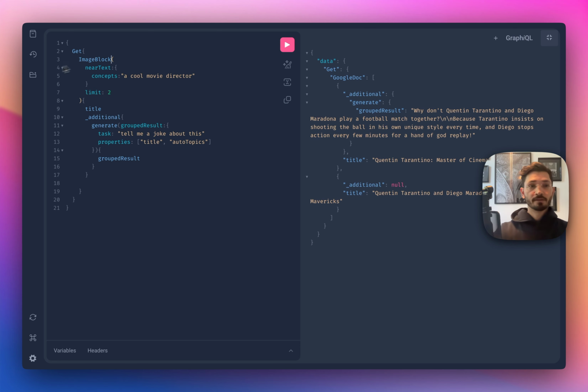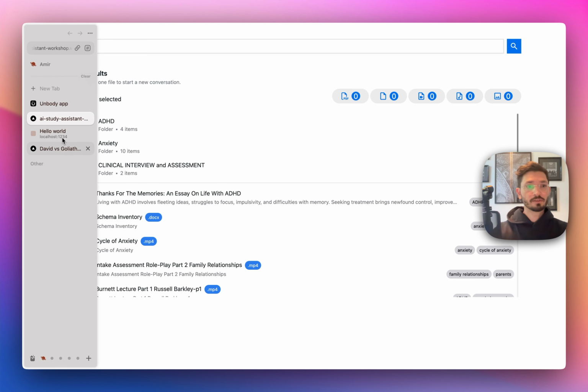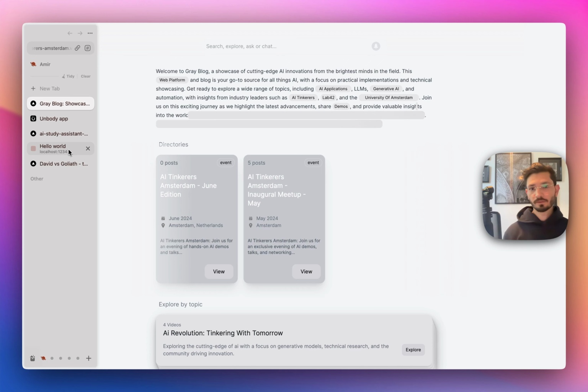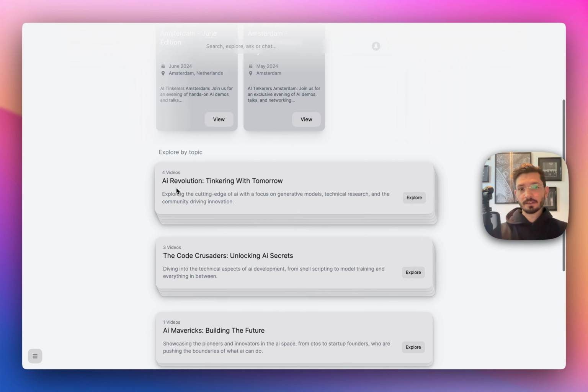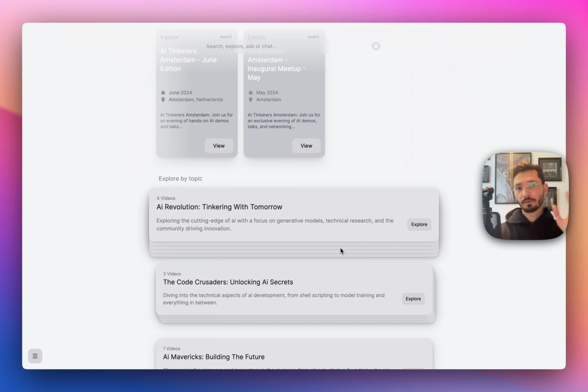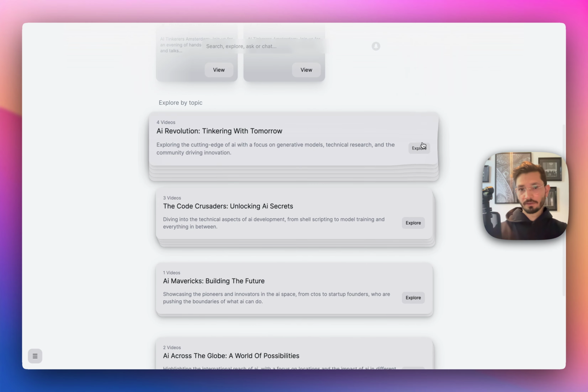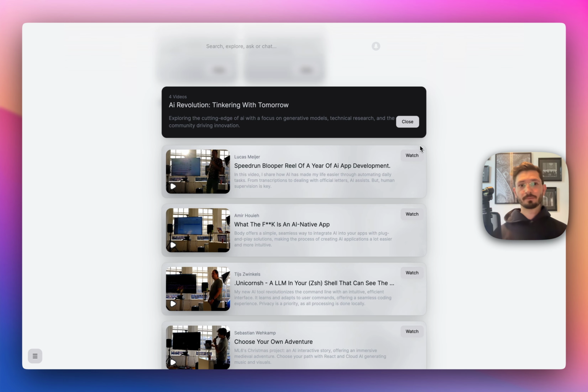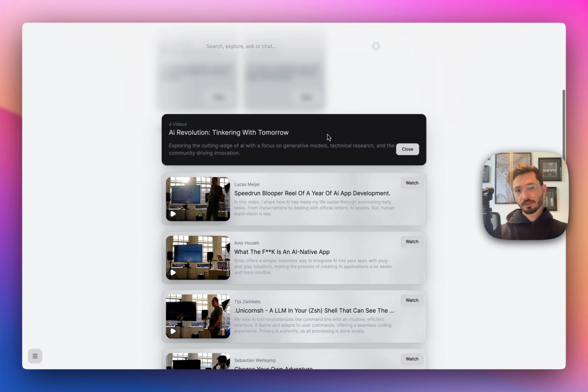Now let's go and see a couple of demos or use cases that we have developed. So one of these is a blogging platform that we built on top of Unbody, which is open source. It's called Gray. So what you see is completely generated out of just pure videos, nothing else. So we just give a video and then the rest of the blog is generated. You can see in a more Netflix manner, like those streaming panels, it creates some sort of categories, each with a title, description, and the videos.